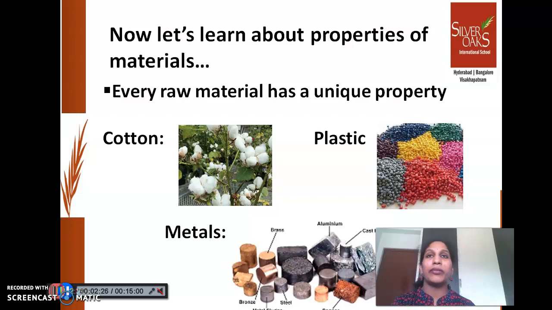Now let's talk about properties of metals. Okay, metals are smooth, shiny. Your copper bottle, your golden bangle, your silver chain, all these shine, right? Yes, metals do shine. And like plastic, they are also waterproof.